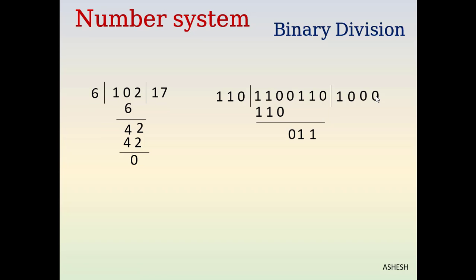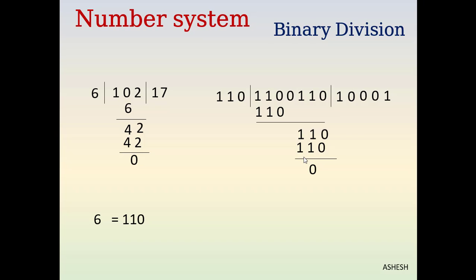Now the 0 we will put down here. Now it's the same as the divisor. Now we will write 1 as quotient. Now 110, 1 minus 0 is 1, 1 minus 1 is 0, 1 minus 1 is 0.